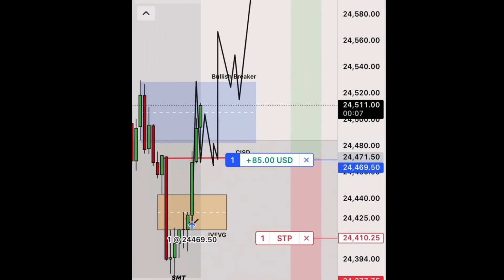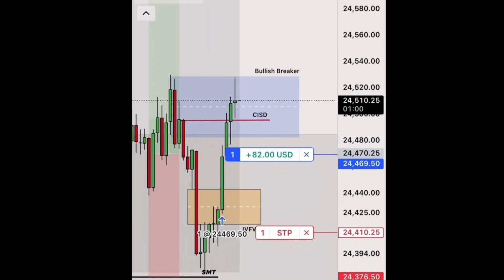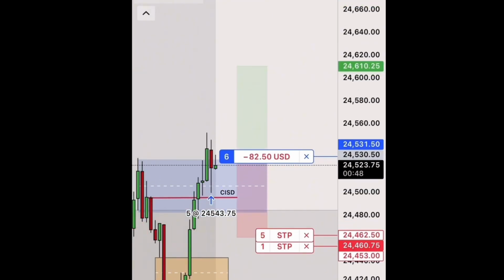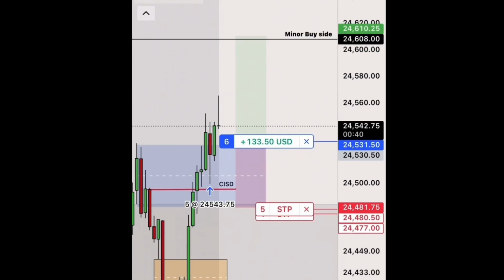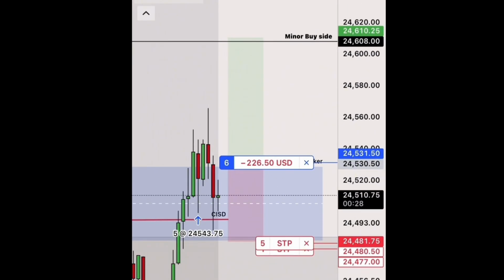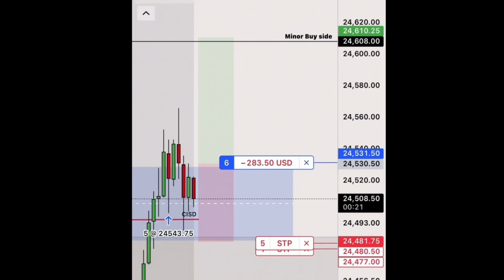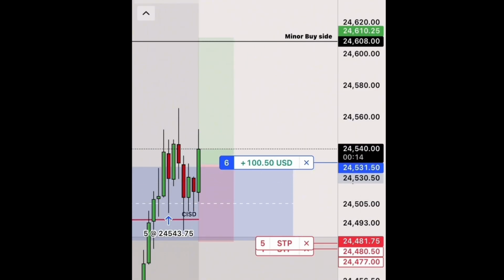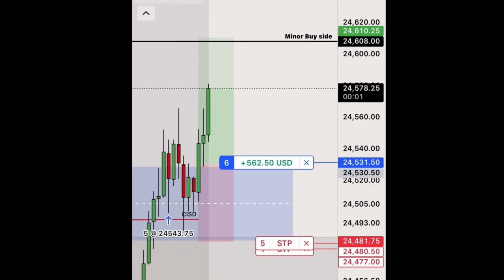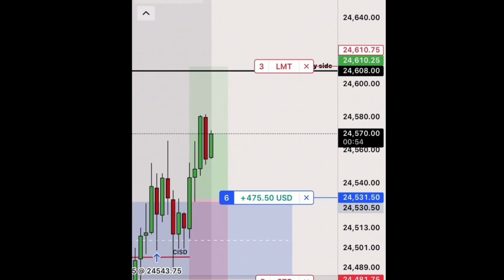I'm in one contract. Once we get above that bullish breaker, which is a low, higher low, higher high, that's when I was going to scale into my contracts. As you see there, I jumped into my 5 contracts, and I'm looking for this zone right here to rally above, right? I want to see the body stay in the upper half, but the wicks to be in the lower half, which is the AMD model. Accumulation, manipulation, distribution. And that speed is exactly what I want to see.